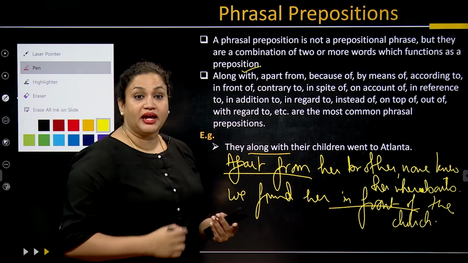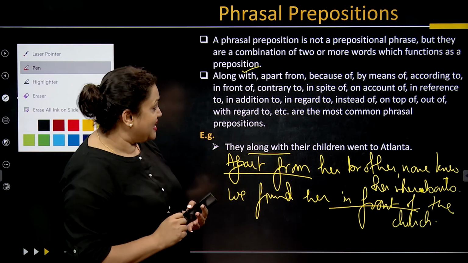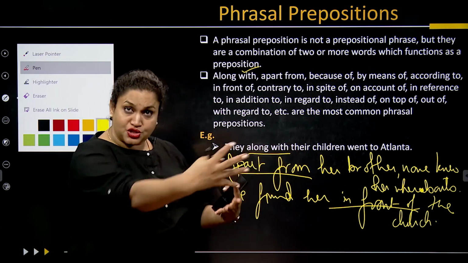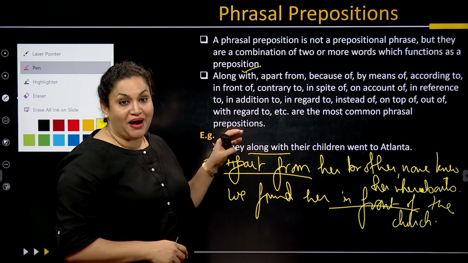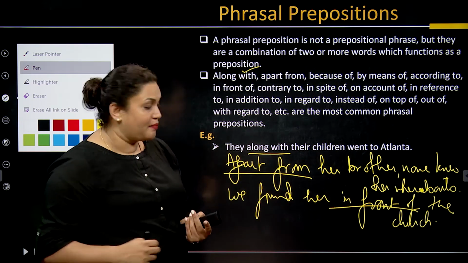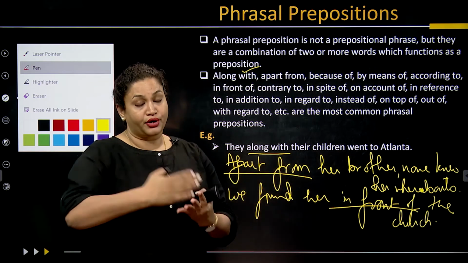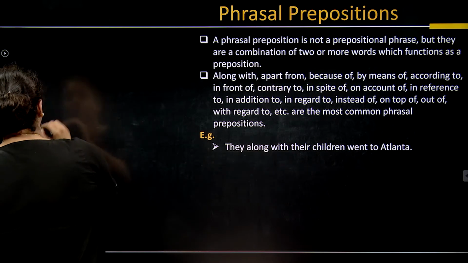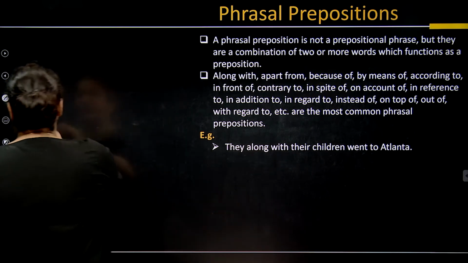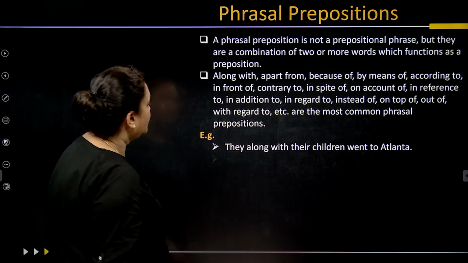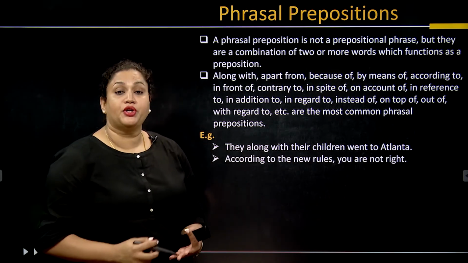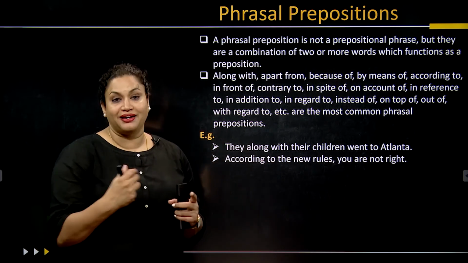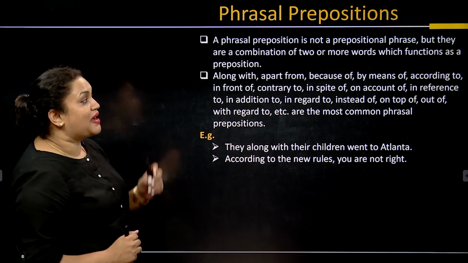Here, when we are talking about different things, you will be able to check that in this we are talking about people gathering together, they along with their children. When we are talking about apart from, we are dividing them, and when we are using in front of, we are talking about something that is opposite in nature. Now the next part is according to the new rules. Whenever we are talking about according to the new rules, we are talking about something that has to be adhered to. The next one is by means of.